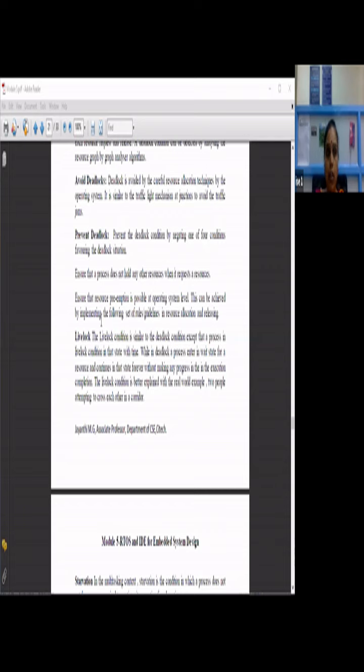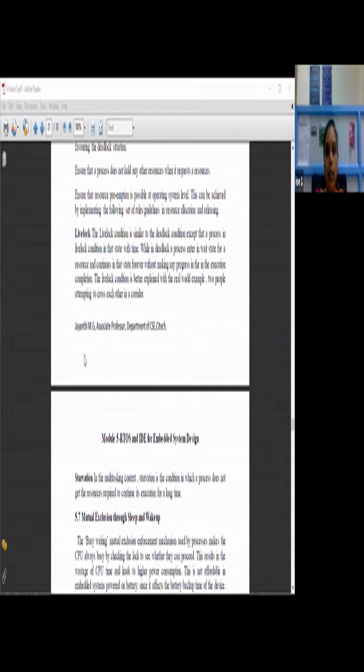So you are going to do the opposite of that, negate that particular one of the conditions which favors or which moves your process to go to the deadlock. So by avoiding the deadlock, you are going to prevent the deadlock condition from happening. Ensure that a process does not hold any other resources when it requests a resource. Ensure that resource preemption is possible at the operating system level. This can be achieved by implementing the following set of rules or guidelines in resource allocation and releasing.